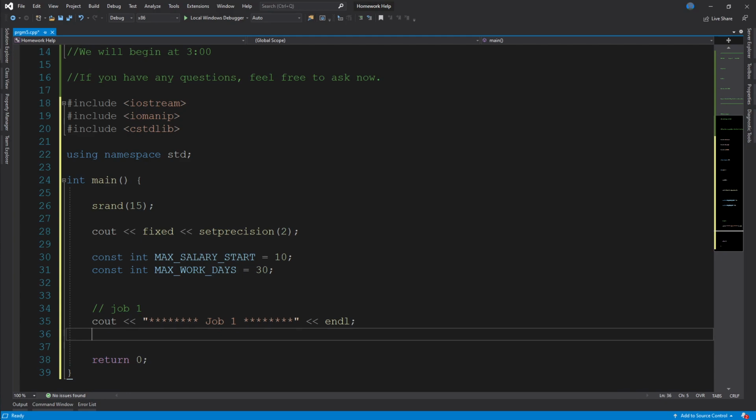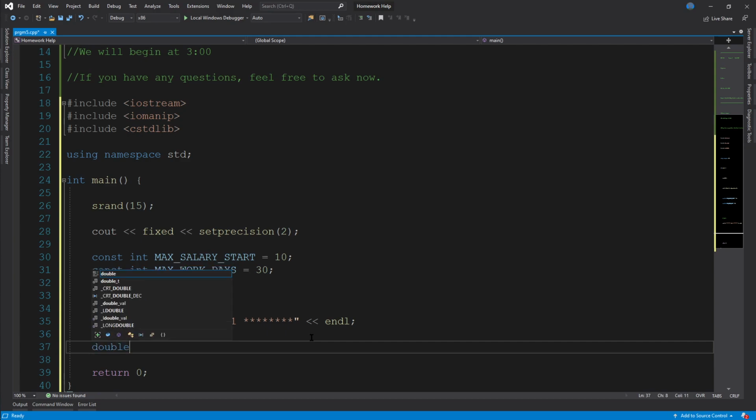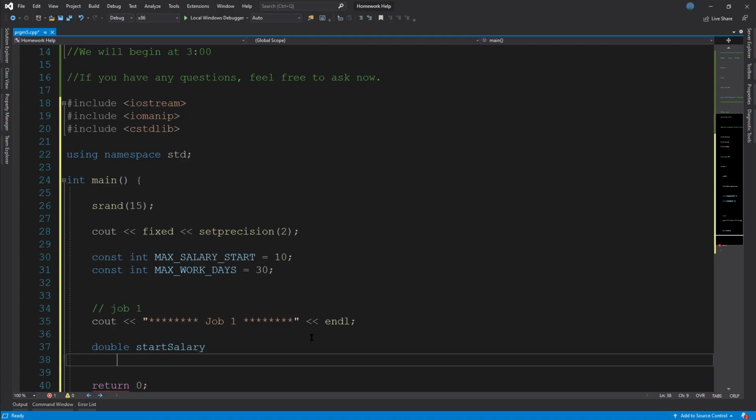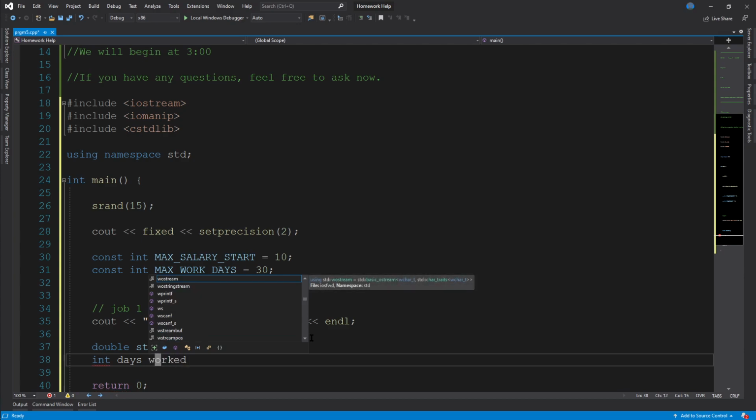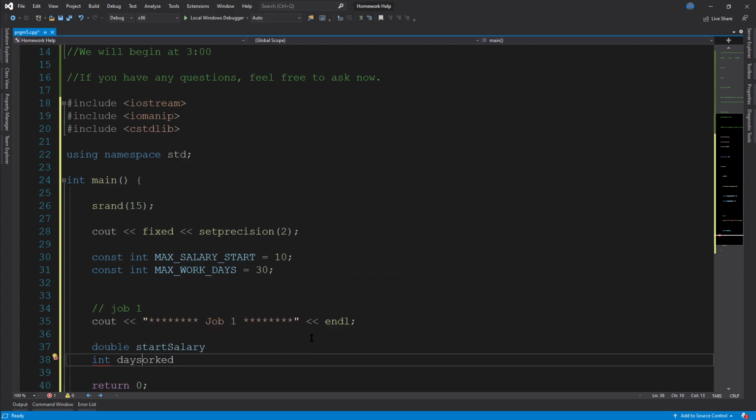All right, where is the rest? There we go. Then we need to actually define our starting salary and the number of days we're going to work for this first job. So we're going to declare them as double start salary and int days worked. There we go.